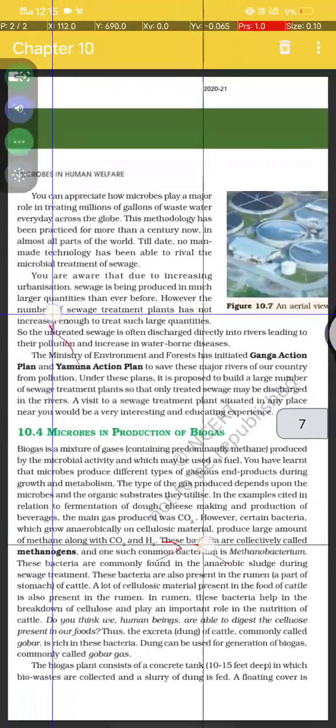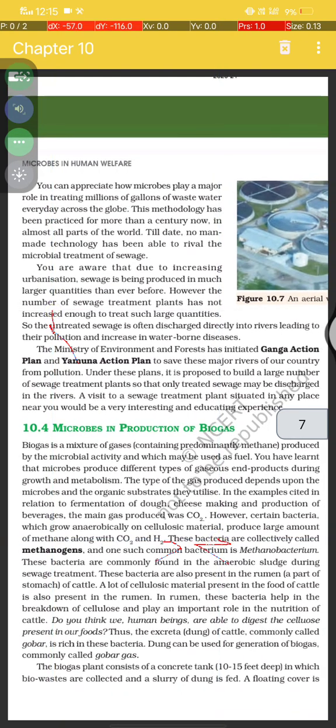You can appreciate how microbes play a major role in treating millions of gallons of wastewater every day across the globe. The methodology has been practiced for more than a century now in almost all parts of the world. Till date, no man-made technology has been able to rival microbial treatment of sewage.